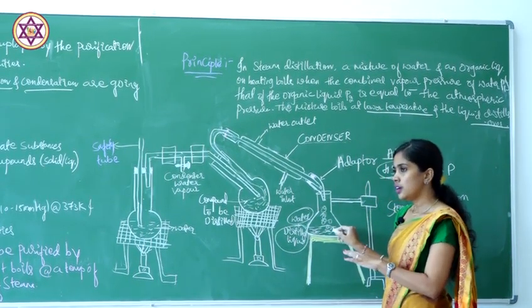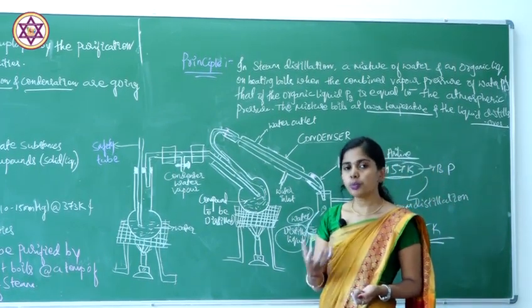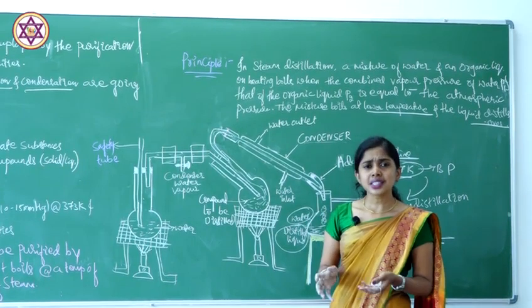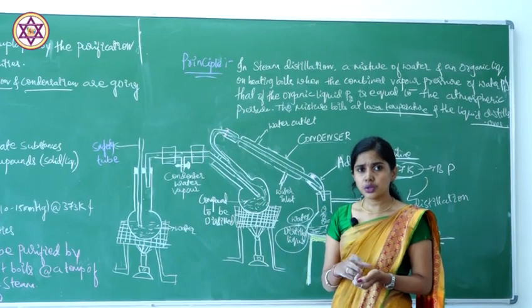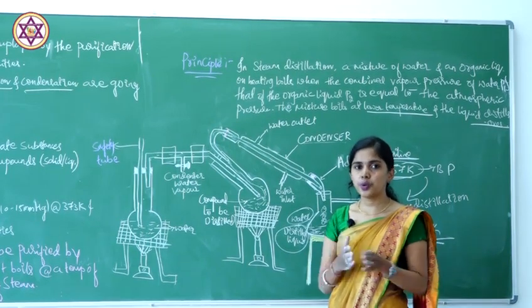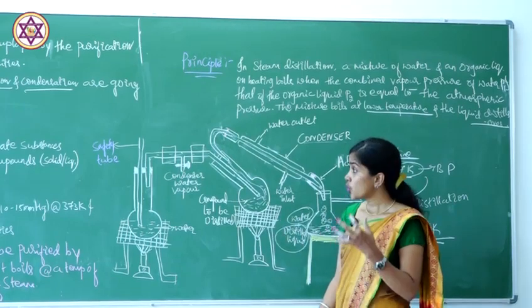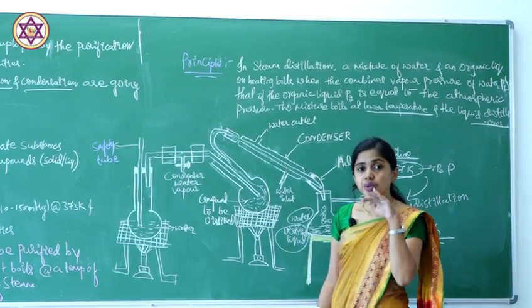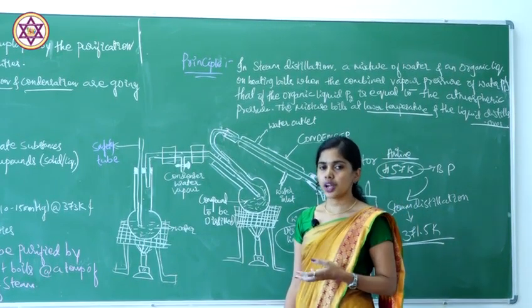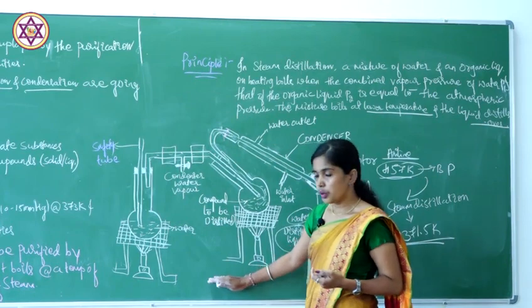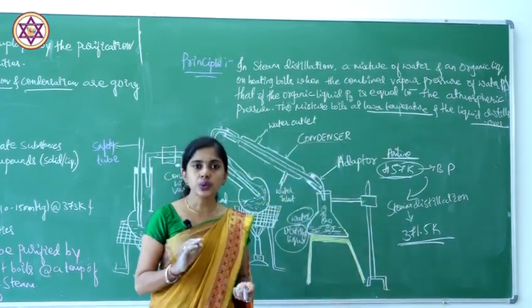In the receiver we observe the pure organic compound as well as the water. This can be separated out using a separating funnel. By using the separating funnel we can separate the water and the organic compound. By this method we purify the organic compound at a reduced temperature. What kind of organic compounds? Steam volatile organic compounds can be purified by this method. This is about the purification of compounds.